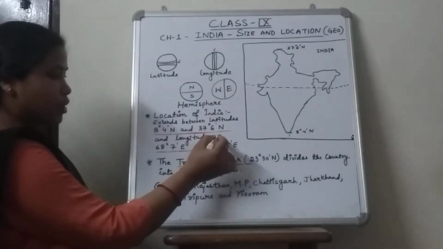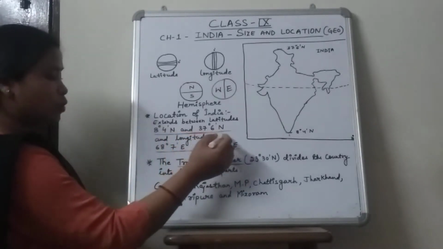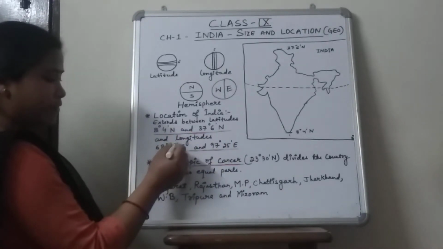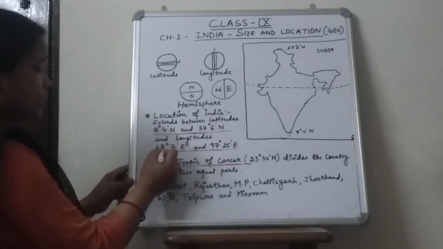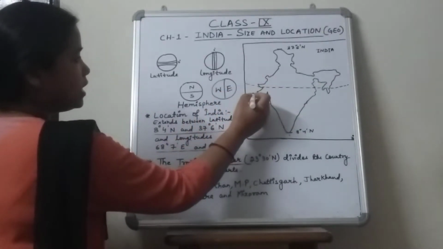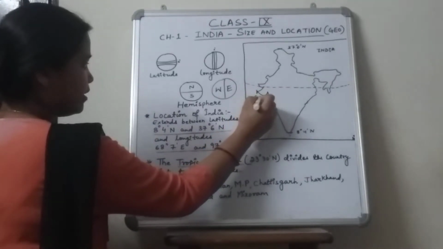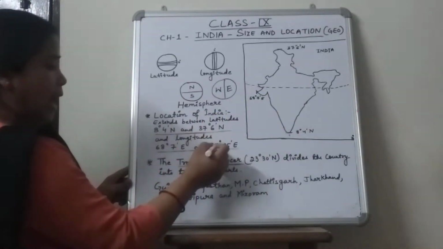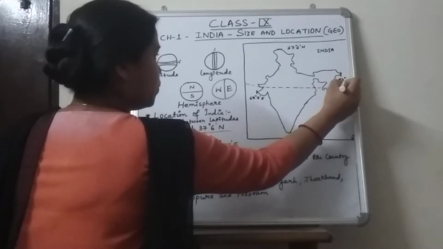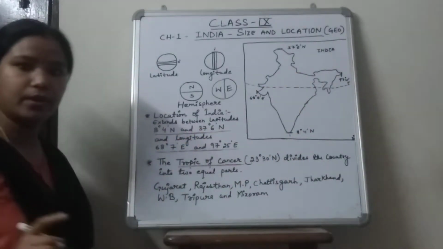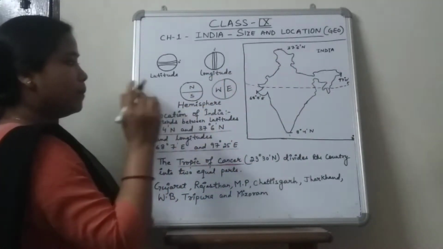Now the longitudinal extension. India's longitudinal extent lies between 68 degree 7 minutes east and 97 degree 25 minutes east. So this portion is 68 degree 7 minutes east, and this portion will be 97 degree 25 minutes east. Understood? Again you must be thinking why ma'am has written east and east again, because we all know the answer will be the same.